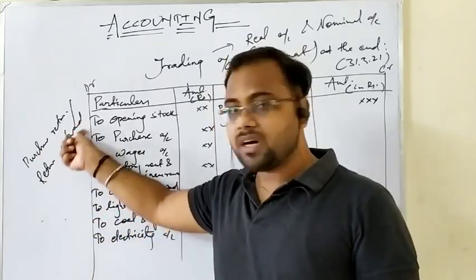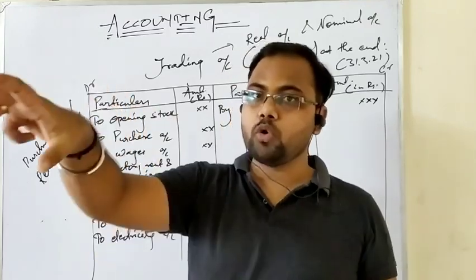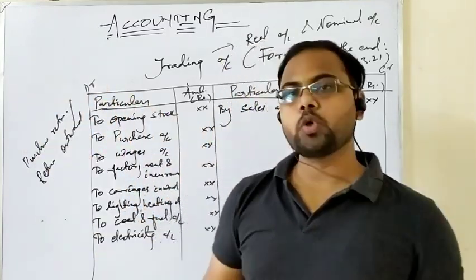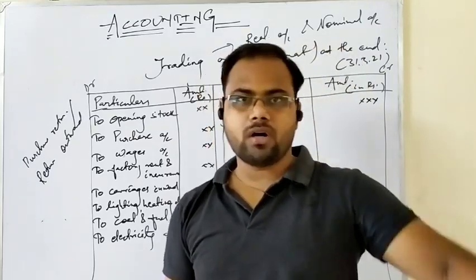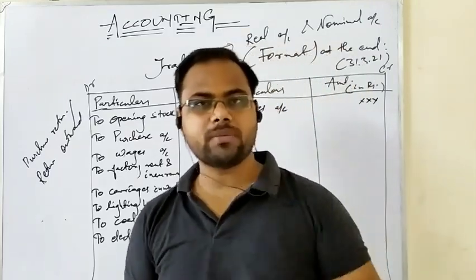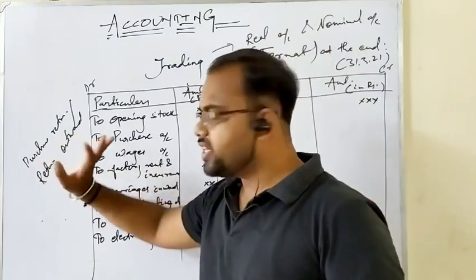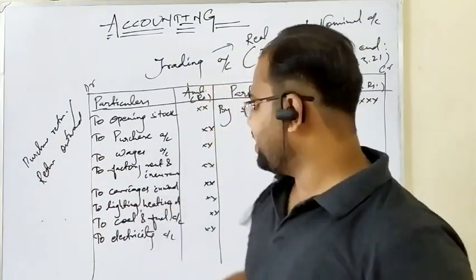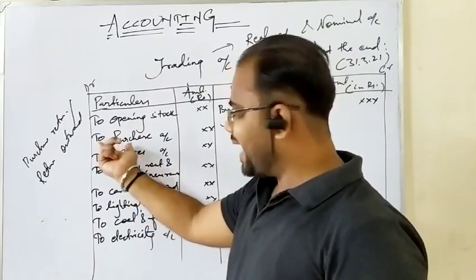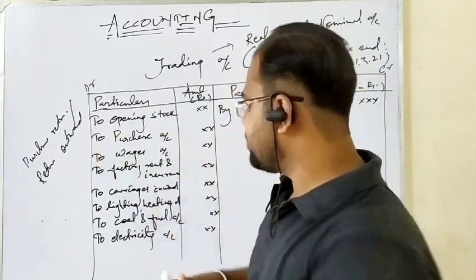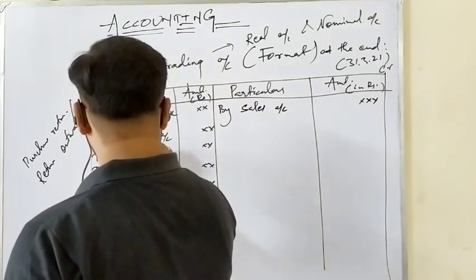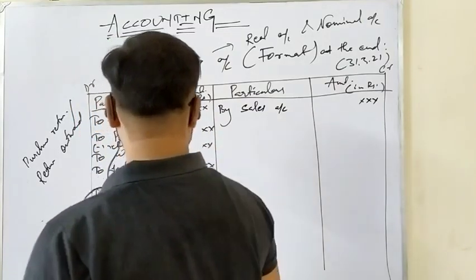So outward is a term that refers to the goods being no more existing in your business organization. It is returned to the concerned supplier due to being defective in quality or not as per the specification of the order. Okay, so purchase return and return outward is the same. So if there is any returns, you can subtract it over here, and you can write the net amount here.